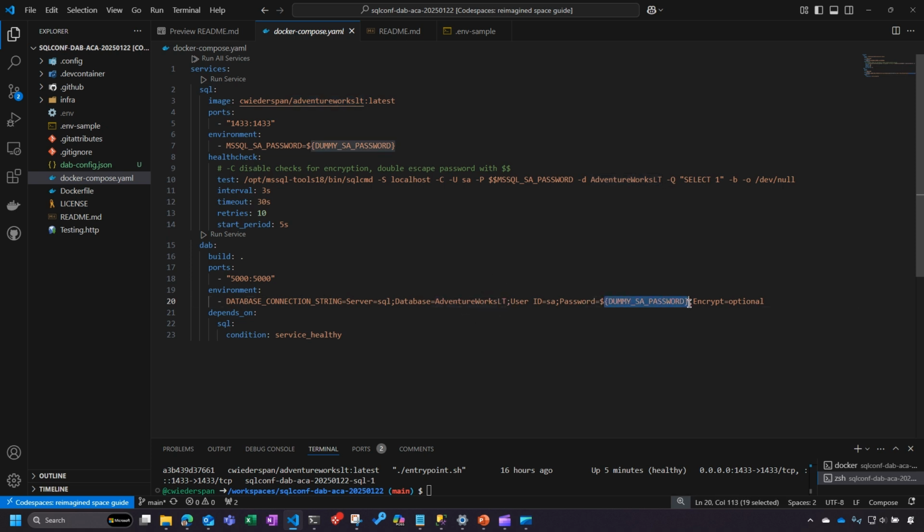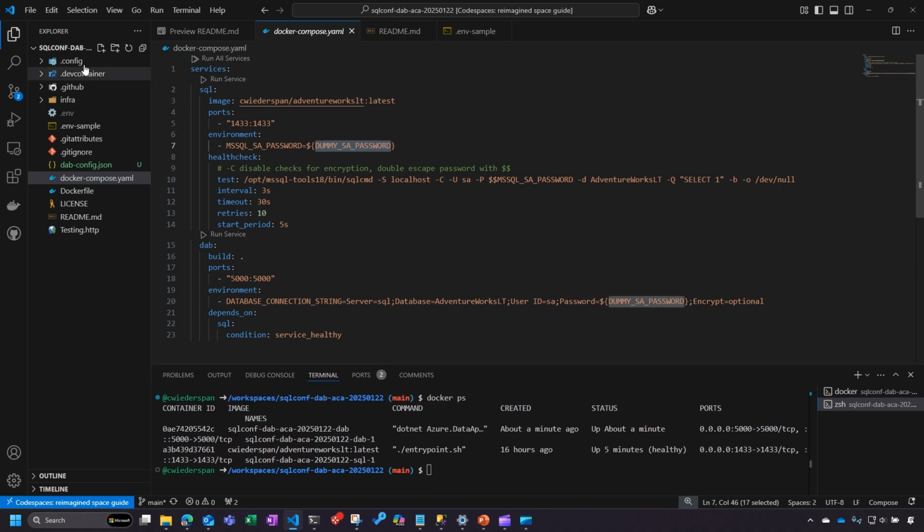And this is one of those environment variables that I had in my .env file. So you can see I set the password on the SQL container, and then I embed that password inside of an environment variable, which is getting set into the application container. And that's how I can do all of this stuff without, for example, checking in a secret into my connection string.